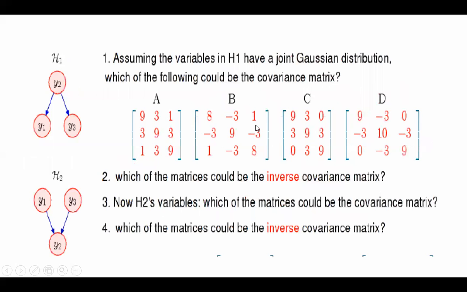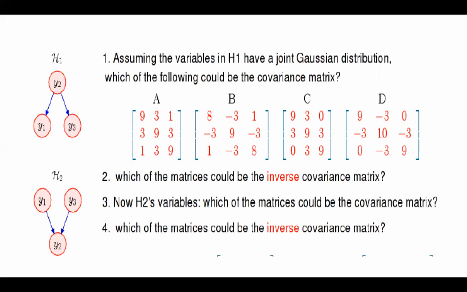If you have selected B, then in D also the off-diagonal values are negative. See, this is a very generic type of question and I think it is asking you to make lots of assumptions before giving the answer. The concrete thing I understand logically is that the variance of y2 has to be different from y1 and y3, because both of them are influencing the same variable. So how can I assume that their variance is going to be exactly the same?